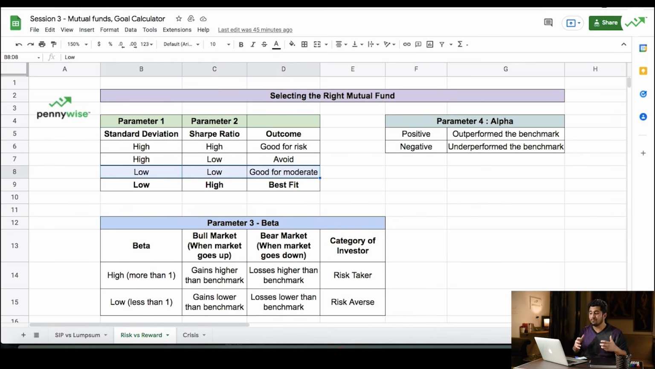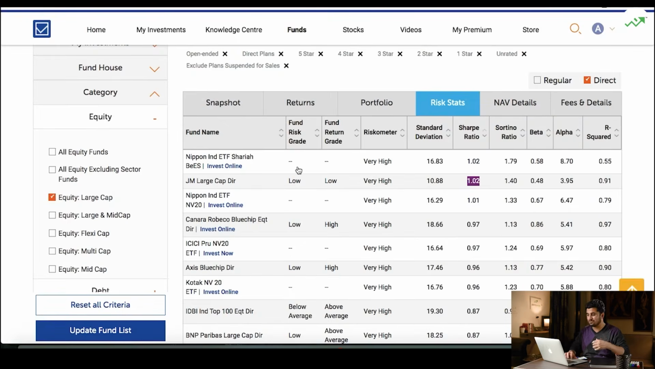Standard deviation low, Sharpe ratio low, good for people who want to take moderate risks. And what would be the best fit? Standard deviation low, Sharpe ratio high. Good, best fit, good for people who don't want to take too much risk, but at the same time want great rewards, right? So low standard deviation, which means low risk, but high Sharpe ratio means high reward. And that's how we're going to look at the mutual funds. We're going to find the one which has a low standard deviation but a higher Sharpe ratio.